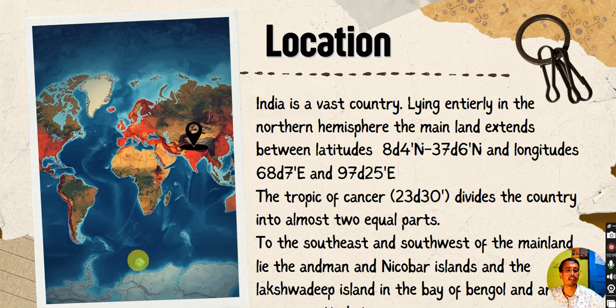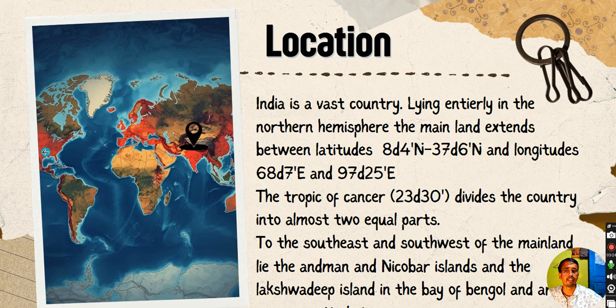From here we can clearly identify that India is located in the northern hemisphere, but China, Russia and some other countries are also located in the northern hemisphere. So we need to locate this country more precisely. Apart from the equator, there are two other lines which pass through 23 and a half degrees north and 23 and a half degrees south.